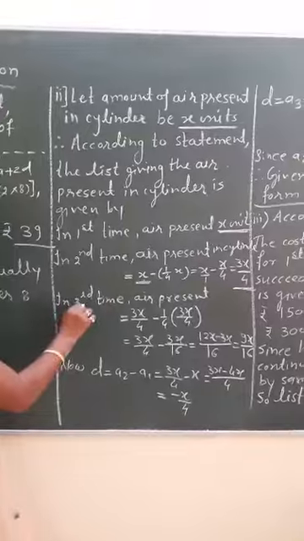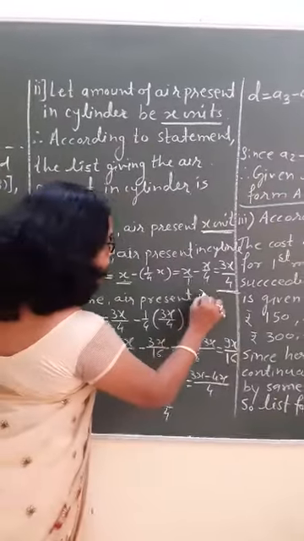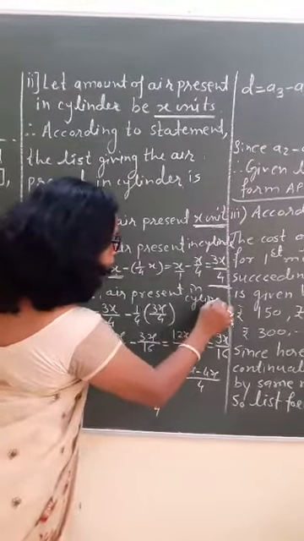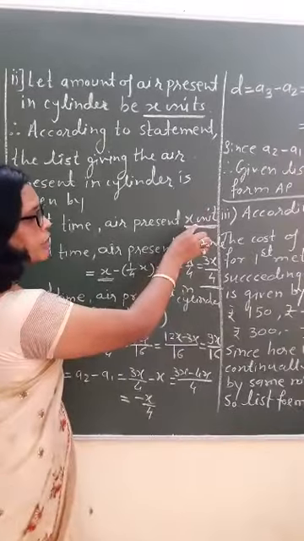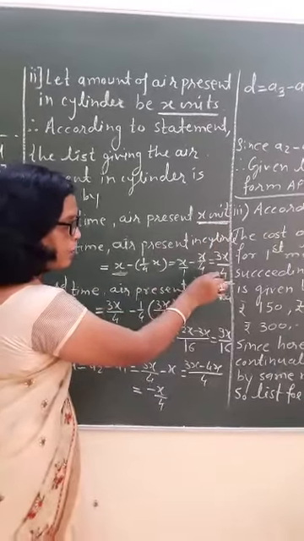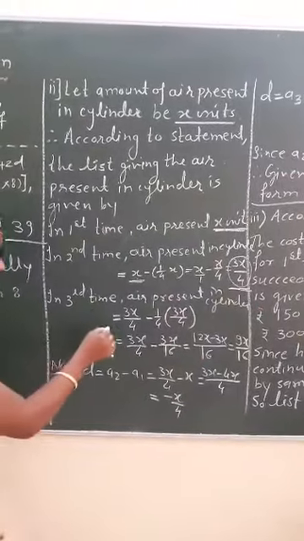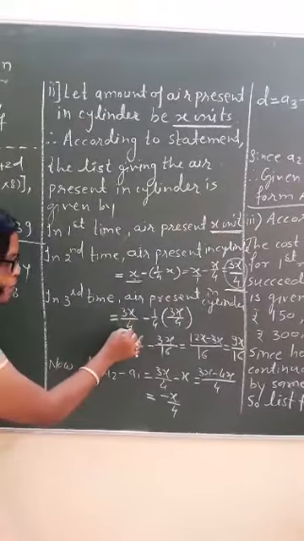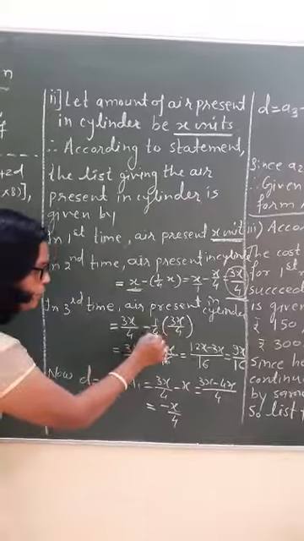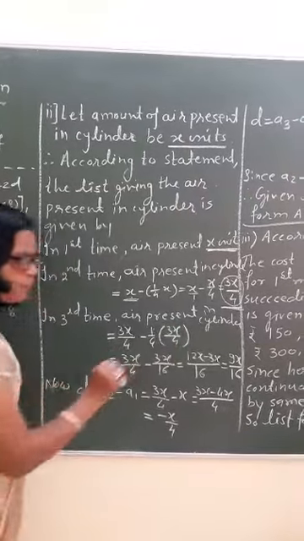Okay. In the third time, how much air is present in the cylinder? Now first time how much air? x units. Second time how much air is present? 3x by 4. So in the third time, 3x by 4 minus 1 by 4 of 3x by 4.